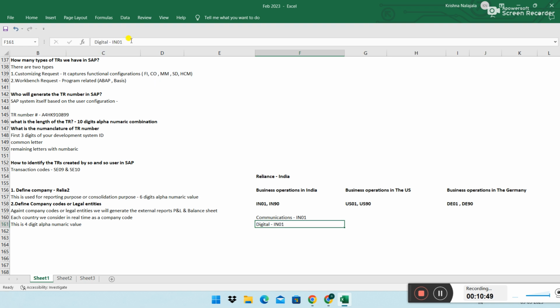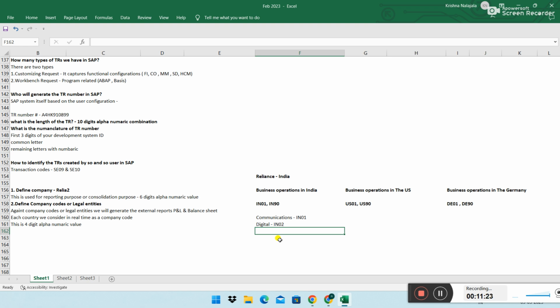Likewise, if he asks you to have company codes based on his business requirement, he can ask us to create more than one company code in a country, right? Yes or no? There is a possibility, right? Yes, sir. It's not always restricted. One country will have one company code, but 99% nobody will ask you to create different company codes in one country.